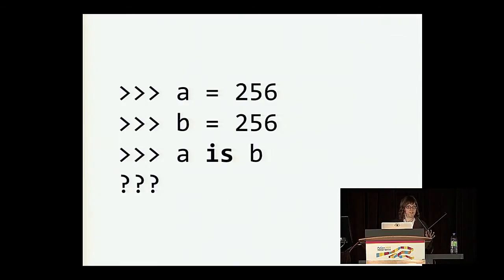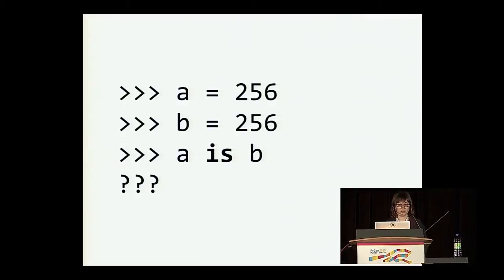So let's do a bit of trivia. Hopefully we can make this interactive. So let's try with the example. We fire up our trusty CPython interpreter, and we type in 3 different lines: A equals 256, B also equals 256, and then we ask A is B. Show of hands here, who thinks that this will evaluate to true? Cool. And who thinks it will evaluate to false? Great, 50-50. So some of you might learn something today, which is great. True. Cool. Maybe this is surprising. I guess to half of you it might be.